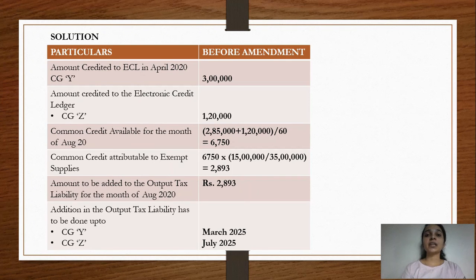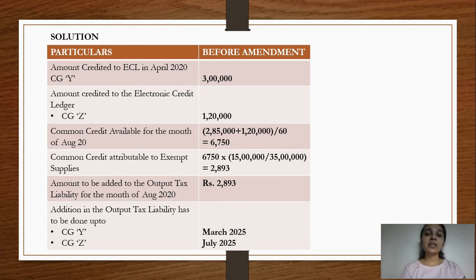6,750 has to be attributed to exempt supplies. And how will we do that? We'll multiply it by the value of exempt supplies, that is 15 lakhs, and divide by the adjusted total turnover, that is 35 lakhs. So the amount which has to be added to the output tax liability comes to 2,893.